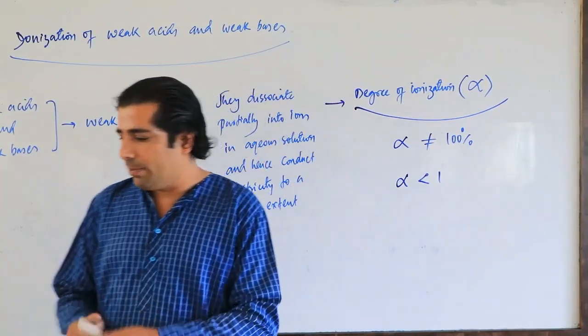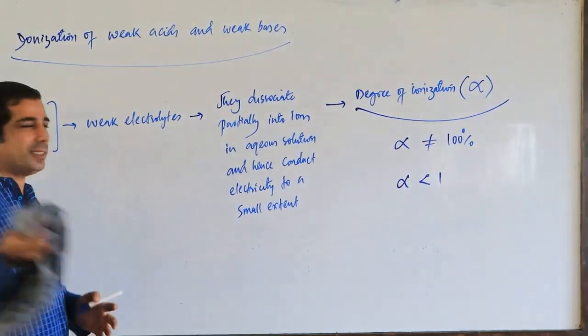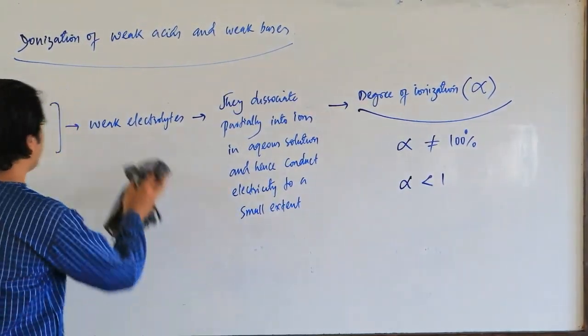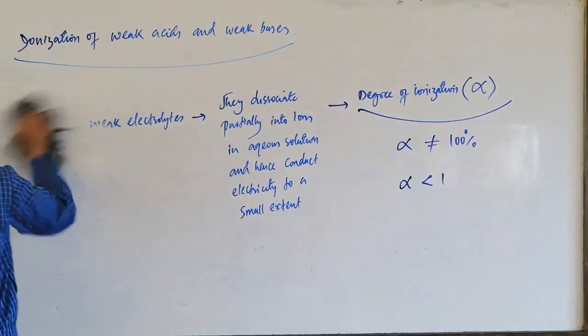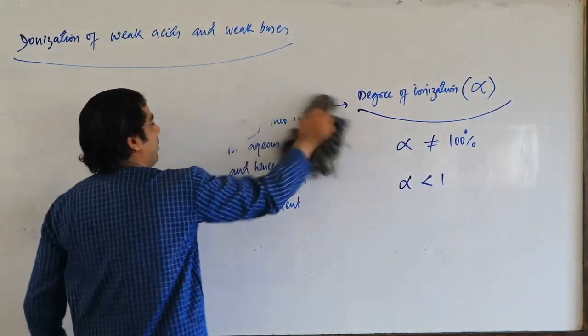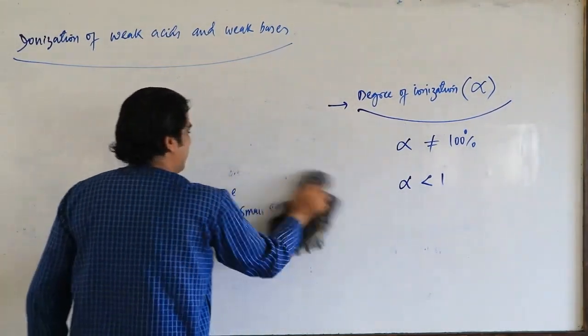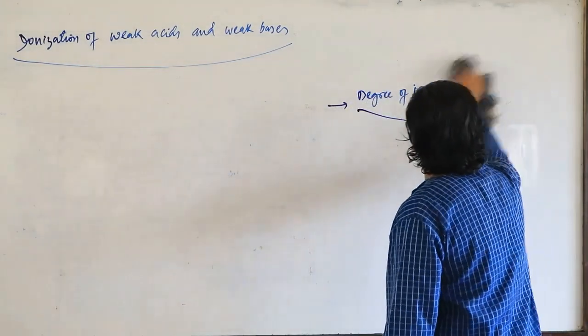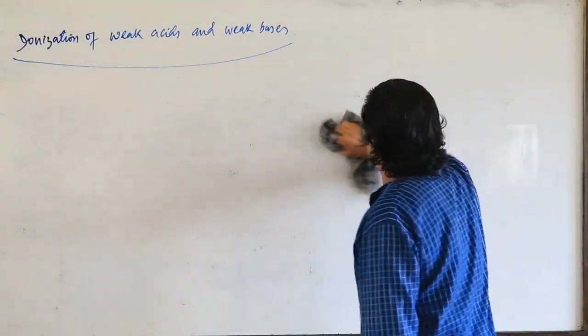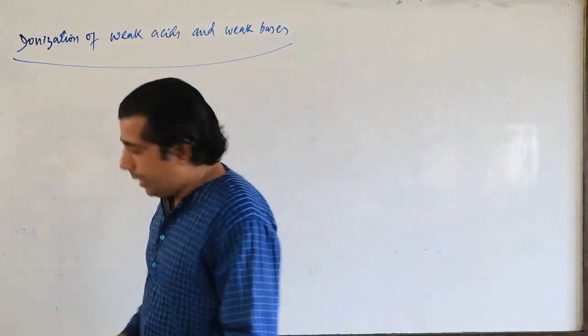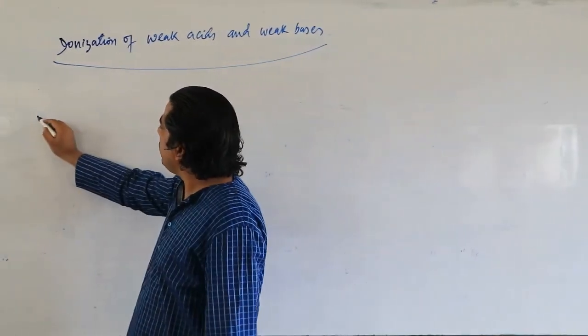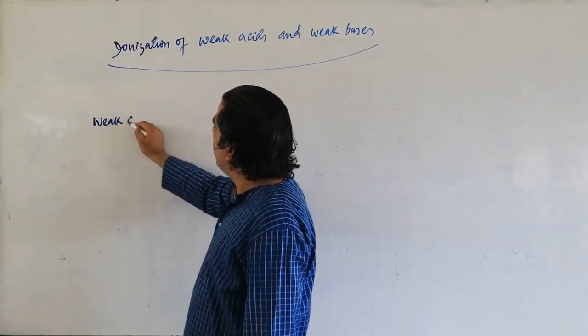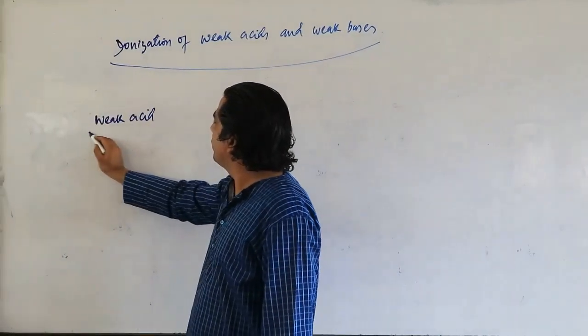So let's take examples of weak acids and weak bases. Let us take a weak acid first.